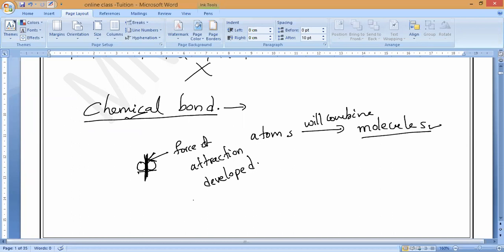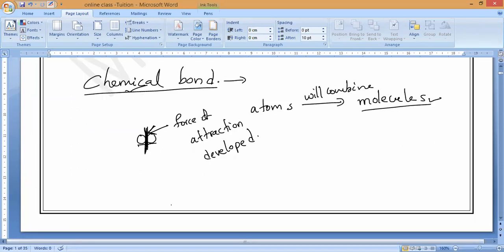Chemical bond, or simply bond. Whenever the atoms of elements combine, they form molecules. In these molecules, atoms stay together, which means something is holding them together. That holding, what should we call it? Force of attraction. This force of attraction keeps the atoms in the molecule together, and that is what we call a chemical bond, or simply a bond.